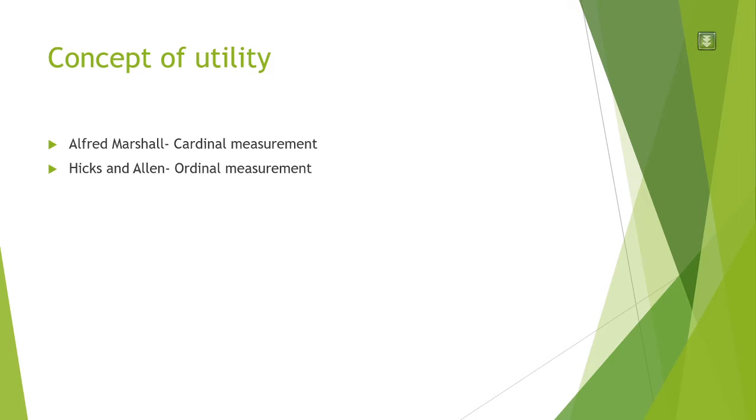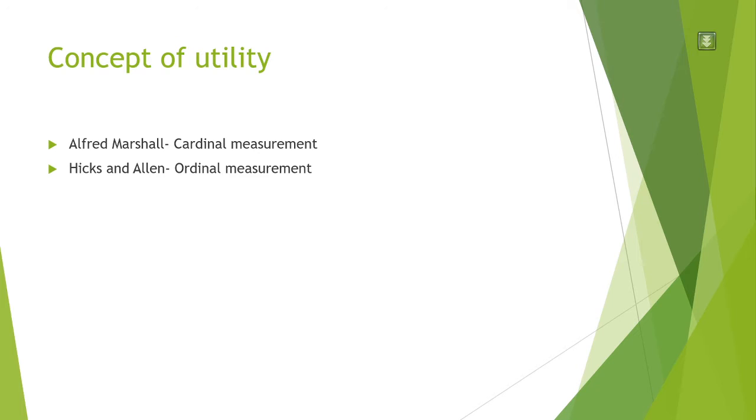Utility is basically when a consumer satisfies their own wants, because the wants are many. And definitely there is some kind of measurement of utility, which has been given by Alfred Marshall and Hicks and Allen. Now, their views are totally different. Alfred Marshall has given the cardinal measurement of utility. That means you measure the utility in terms of utils.